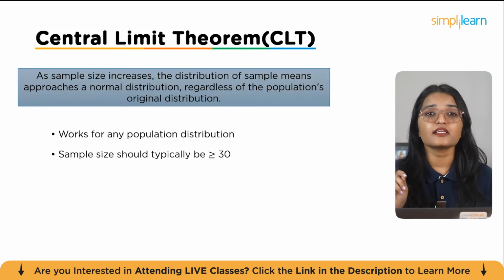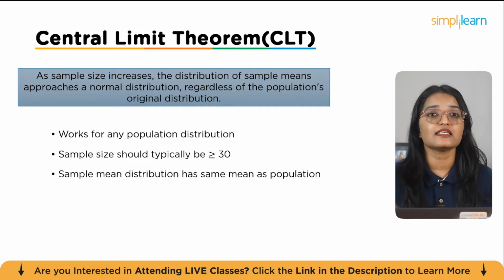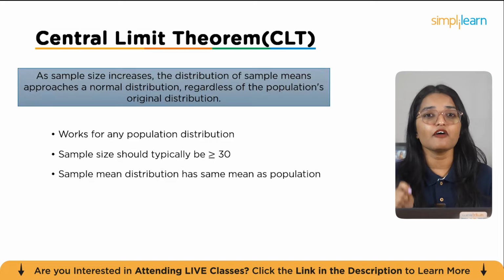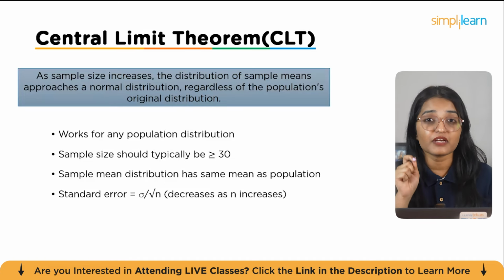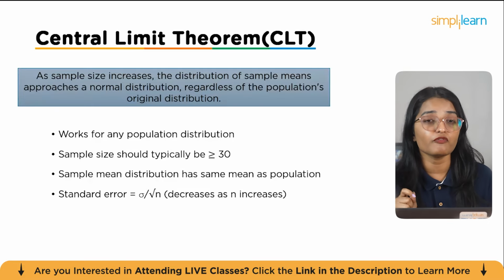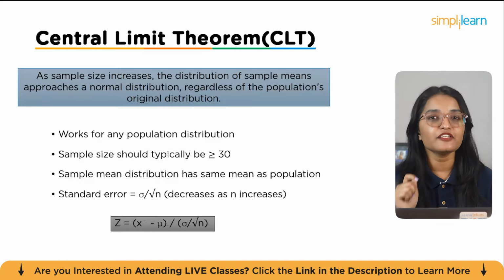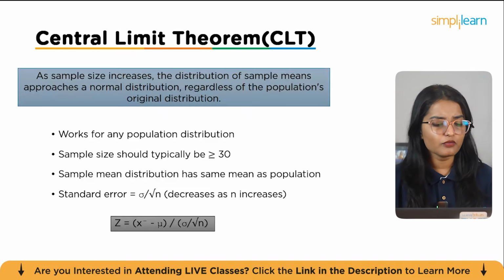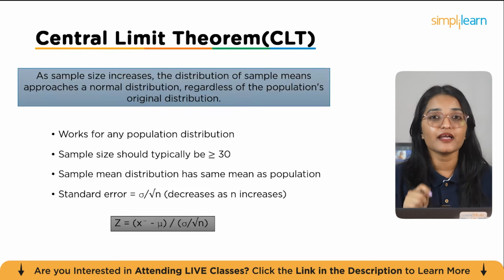Now, for good results, the sample size should typically be 30 or more. What's interesting is the sample mean distribution, which will have the same mean as the population. The standard error, which measures variability of the sample mean, equals sigma divided by the square root of n, and this gets smaller as the sample size grows. And finally, the formula shown here, which is z equals x̄ minus mu, divided by sigma over the square root of n. Let's standardize and compare sample means.